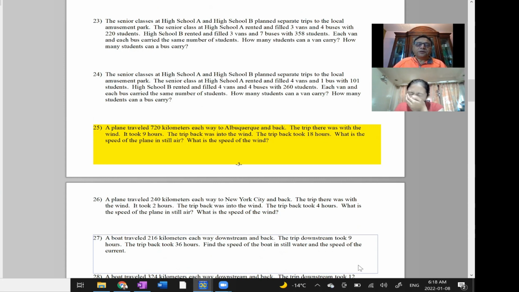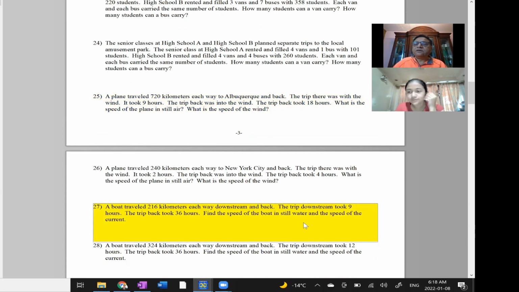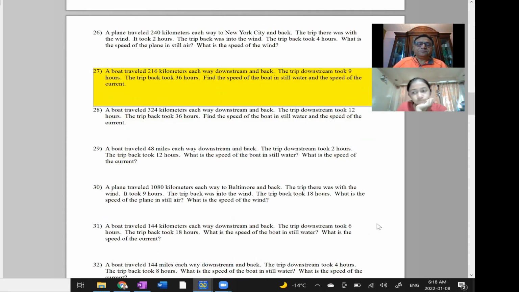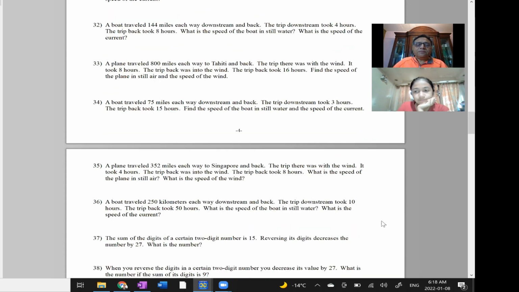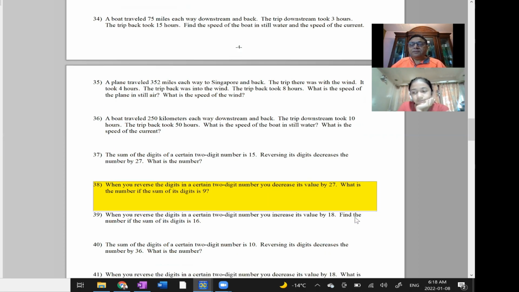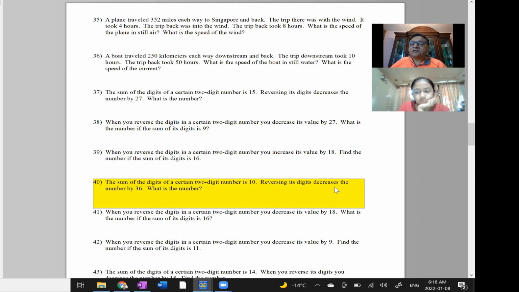Now, these are questions based on the aeroplane speed and then distance, time, and speed questions, which you should look into, right? So there are many questions on distance, time, and speed, which you can look into. Is it okay? Yes. And then we have questions which are based on digits. If I have a number and if I reverse the digits, its value changes because the place value changes. You get the idea? Yes. So at this stage, we have many questions based on reversing of the digits. Look into these questions, very important. You have to do them.